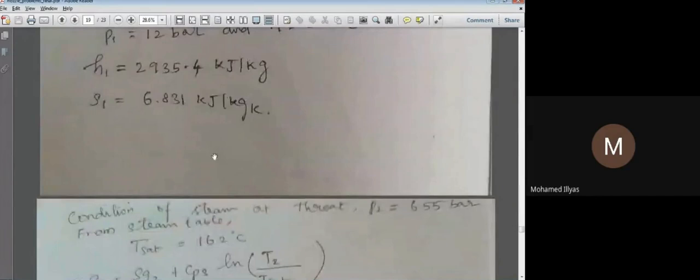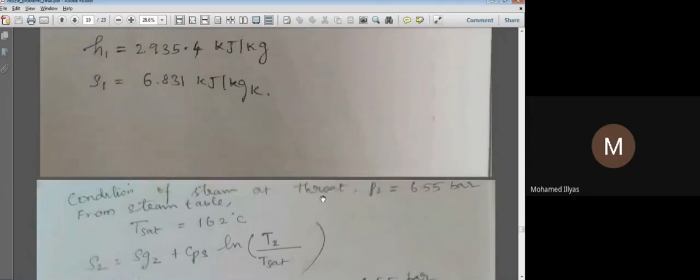Next step. Our condition 1 is over. H1 and S1, we will use S1 later. Ultimately we need H1, which we have calculated. Now let us find H2 and subsequently H3. The pressure at the throat, P2, is 6.55 bar, which we already know. But what is the state of the steam? Already it is superheated. If the quality of the steam is very good, it may still exist in the superheated state. Otherwise, it may go to dry or wet. We cannot say exactly now.